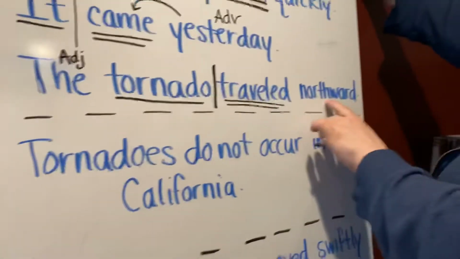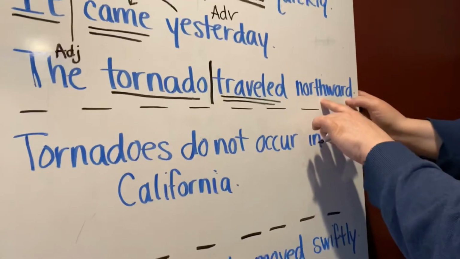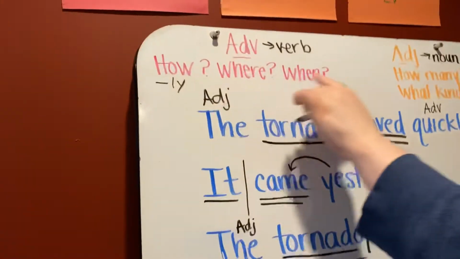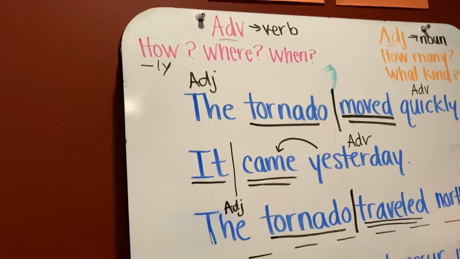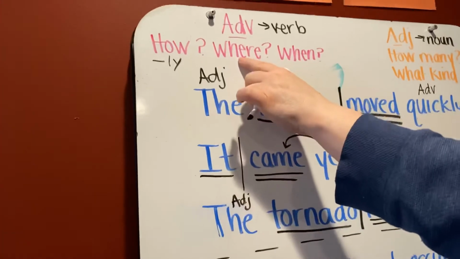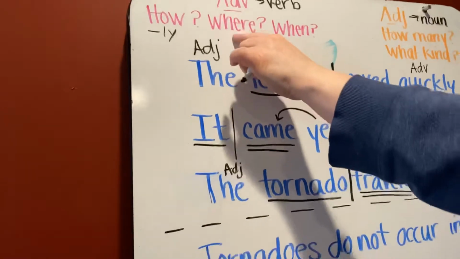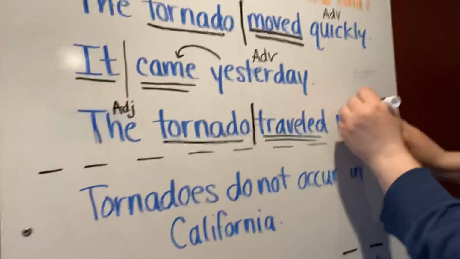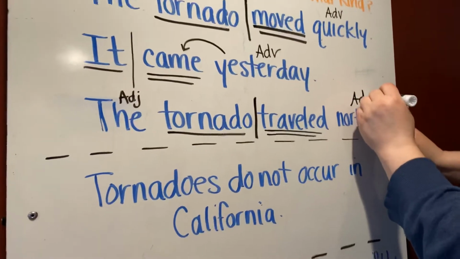Let's look back here at northward. Northward is answering a question, one of these three questions up here. The tornado traveled when? No, that doesn't make sense. The tornado traveled where? Yes, it's answering the question where the tornado traveled. The tornado traveled northward.